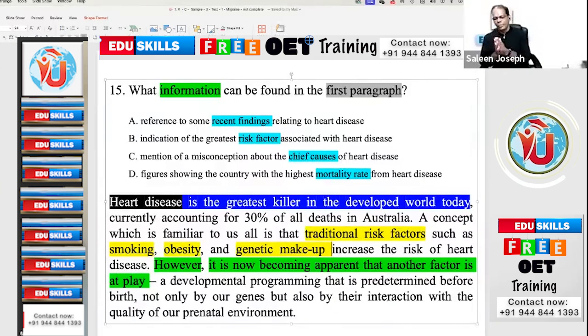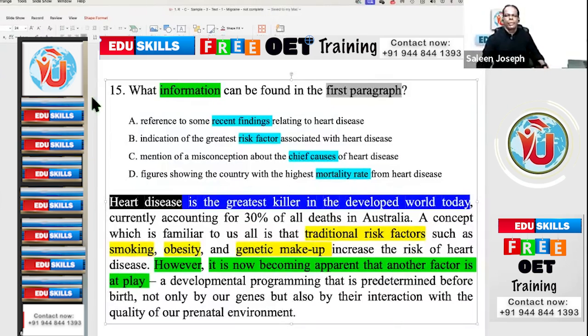However, I have always repeatedly told you, whenever there is a contrast word, whatever comes before the contrast word is not relevant for your answer. So you can just ignore the first part, whatever we have highlighted now, just to understand the concept. When they said heart disease is the greatest killer, they are giving the traditional risk factors for heart disease. Then after that, they are saying, however, it's now becoming apparent that another factor is at play.